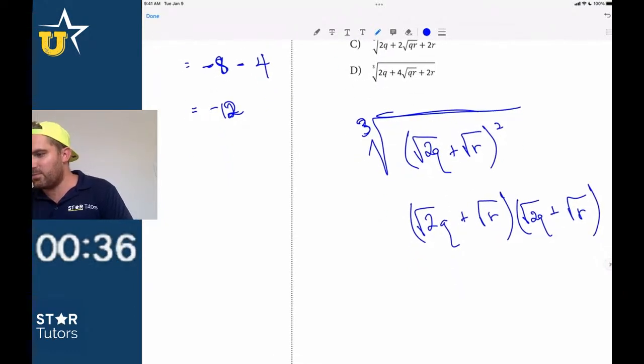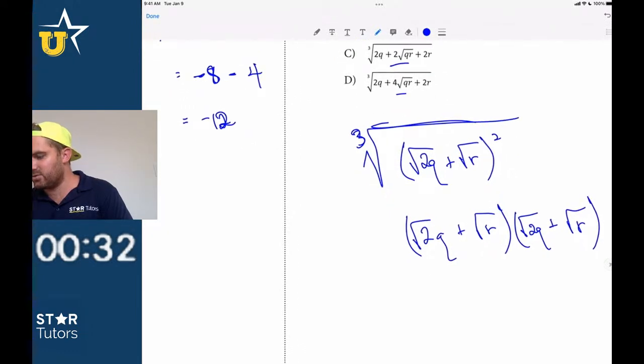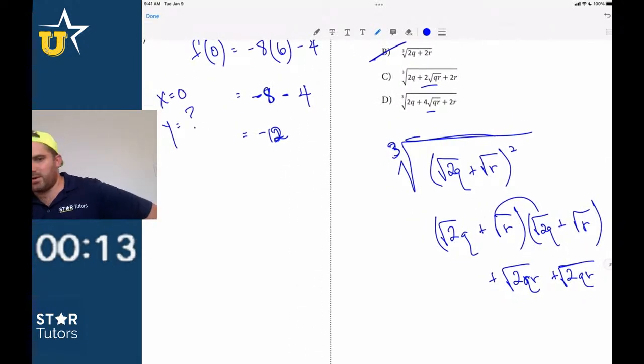And now I just have to go about multiplying. It looks like the only difference between D and C is that middle term. So if I multiply these out, I get 2qr plus 2qr. And so, right, does that all make sense?